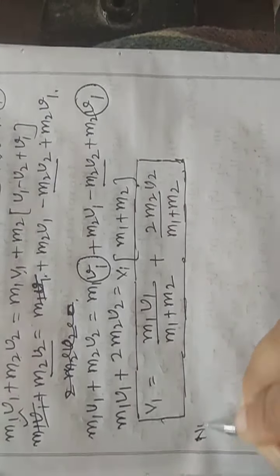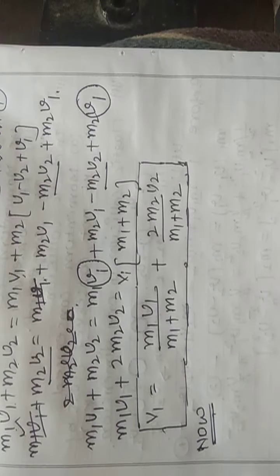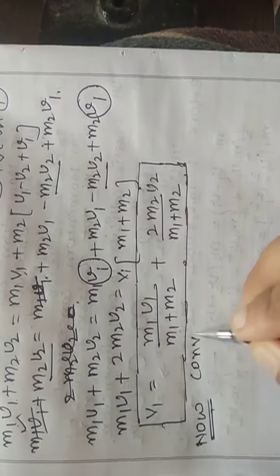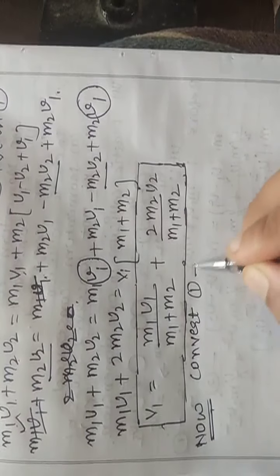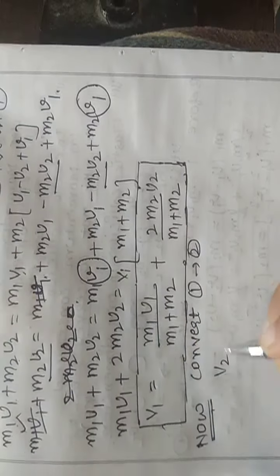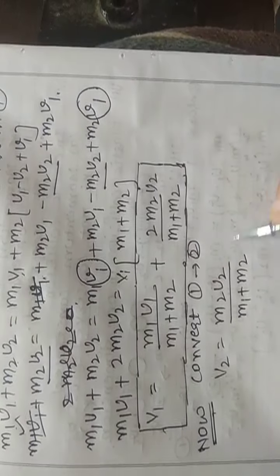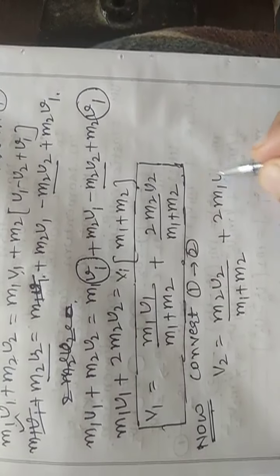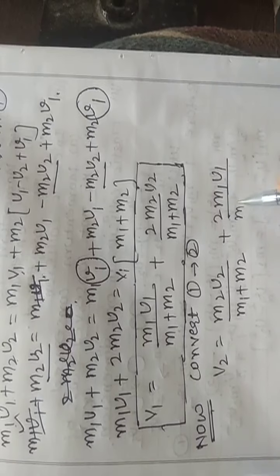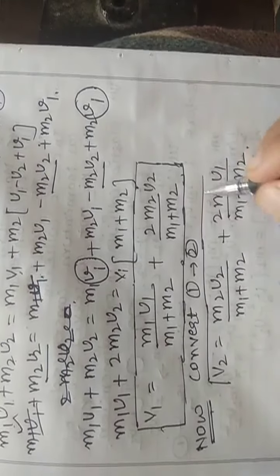Now if I go further, I want to find the velocity of the second body. Do one thing, convert 1 to 2. If you convert 1 to 2, you get v2 equal to m2 u2 divided by m2 plus m1, plus twice of m1 u1 whole divided by m1 plus m2. So this is the second one.